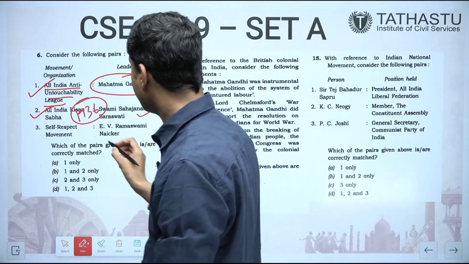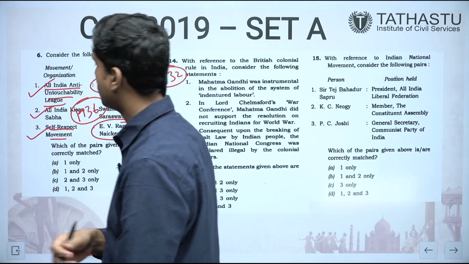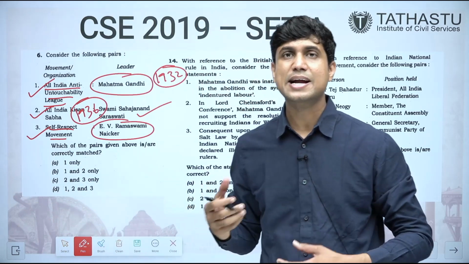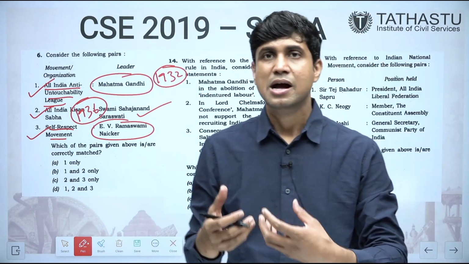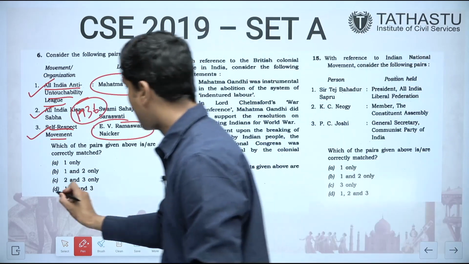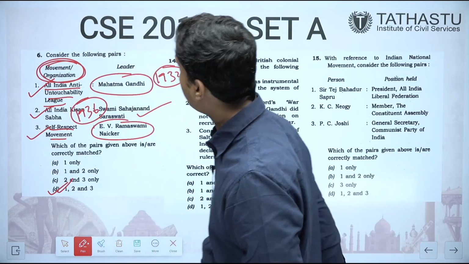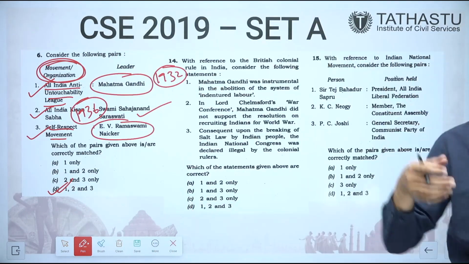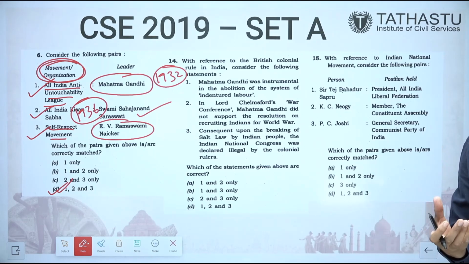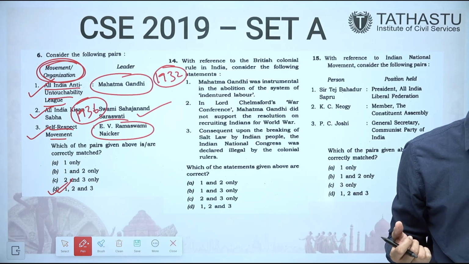So this is also correct. And the self-respect movement was by E.V. Ramaswamy Naicker. This is also correct. In the 1920s, he started the self-respect movement for the lower castes, especially the non-Brahmins. So all are correct. The answer is D. But the idea is organizations. UPSC keeps on asking different organizations, their leaders, their time of formation. All these things are repeatedly asked.